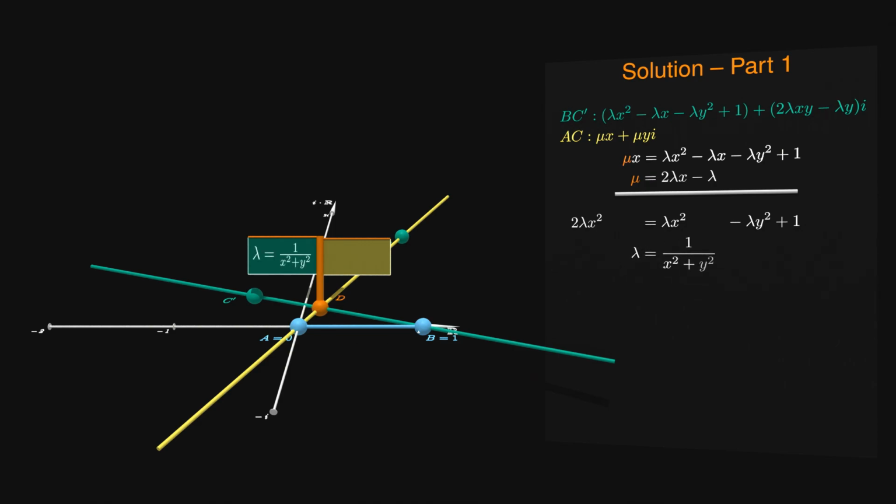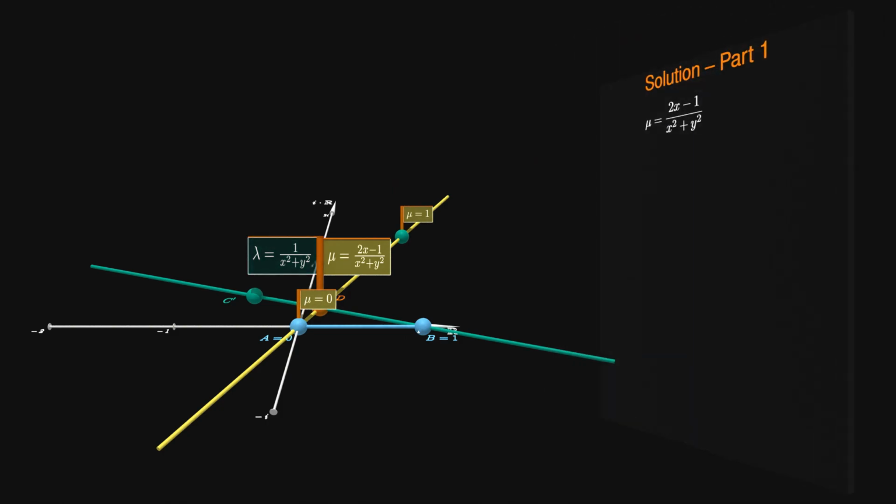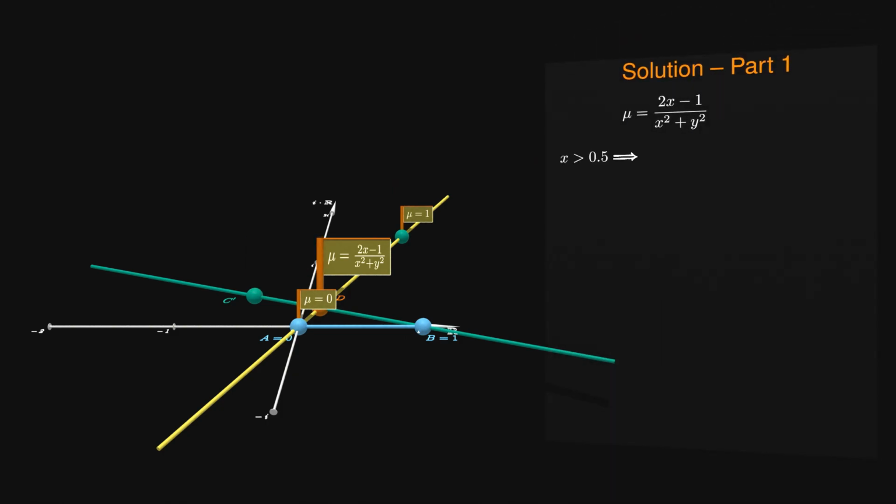We have solved for lambda, and we can use this result to solve for mu as well. You could go ahead and calculate the point D, but we can already tell that D lies on the line segment AC by just looking at the calculated value for the parameter mu. If we can prove that this value is between 0 and 1, then D has to be between A and C. Since x is bigger than 0.5, the numerator 2x minus 1 is bigger than 0.